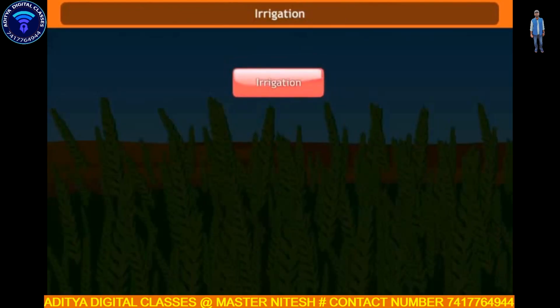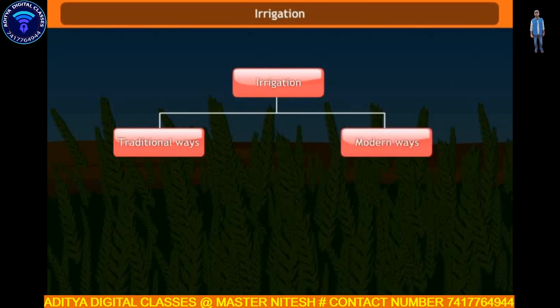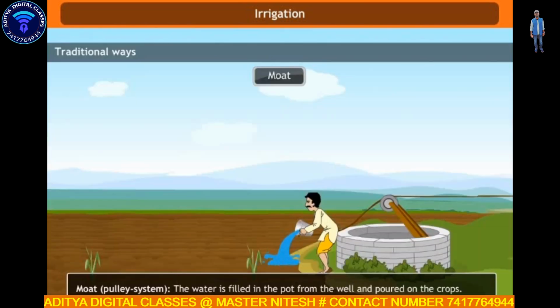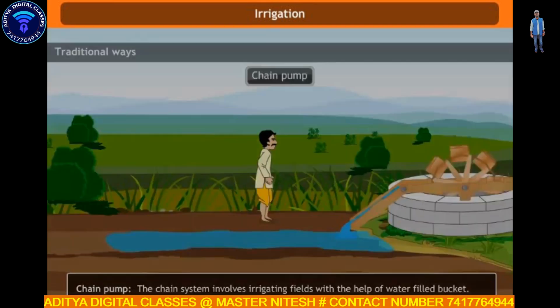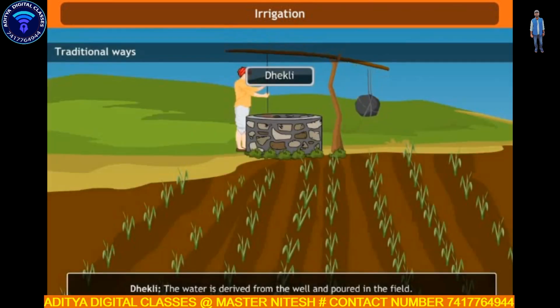Irrigation. Irrigation is the supply of water to the land from artificial channels to make plants grow. There are two ways of irrigation: traditional ways and modern ways. Traditional ways, moat, pulley system. The water is filled in the pot from the well and poured on the crops. Chain pump. The chain system involves irrigating fields with the help of water-filled buckets. Dhekli. The water is drawn from the well and poured in the field.